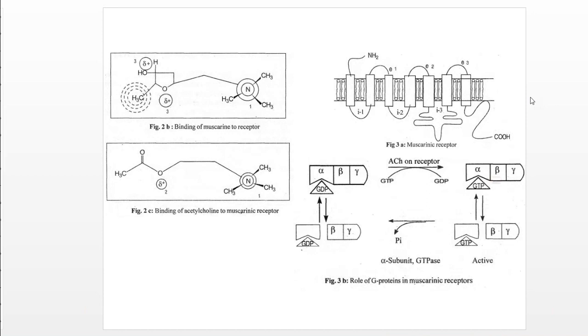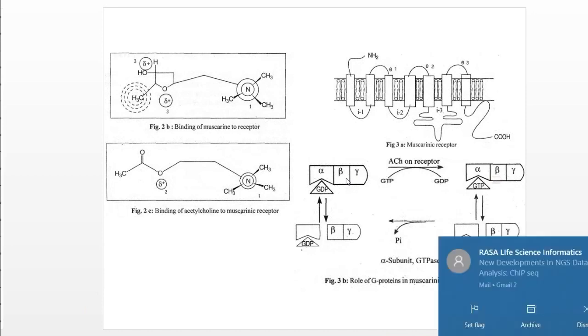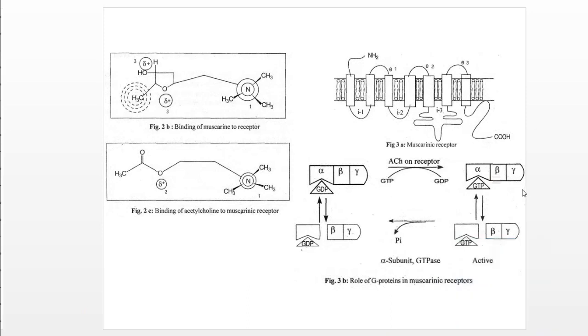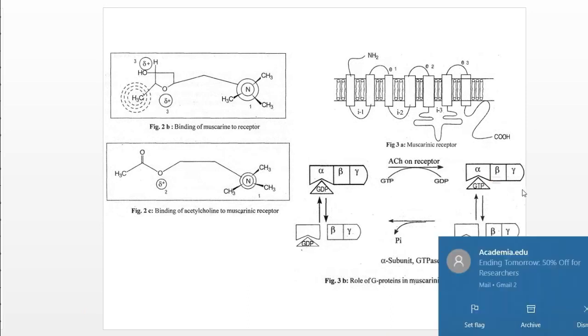So the guanine nucleotide regulatory protein, to which these receptors are coupled, is composed of three subunits: alpha, beta, and gamma. Actually, it is a G protein coupled receptor, so that's why it contains these three subunits. They link the receptor to the effector. Effector means the particular site where the action is desired, which in turn produces the second messenger.